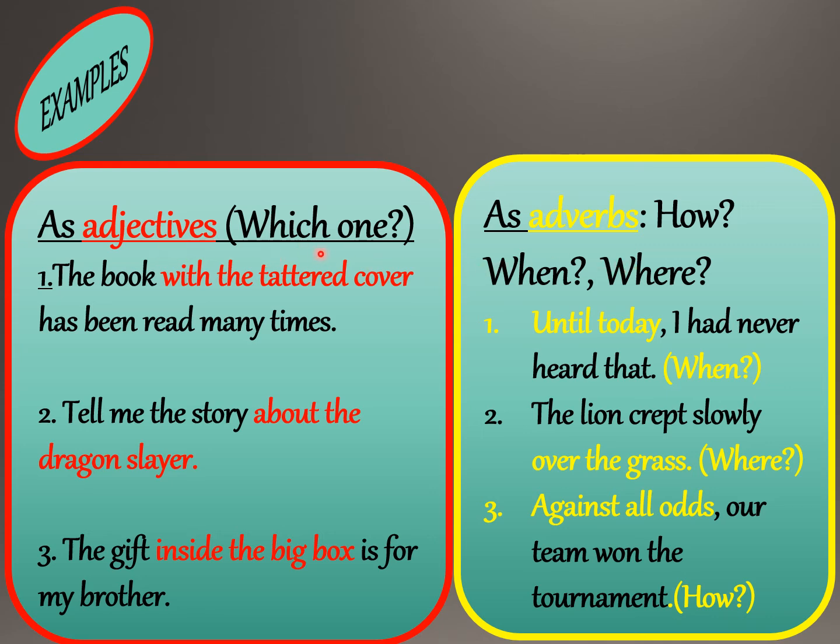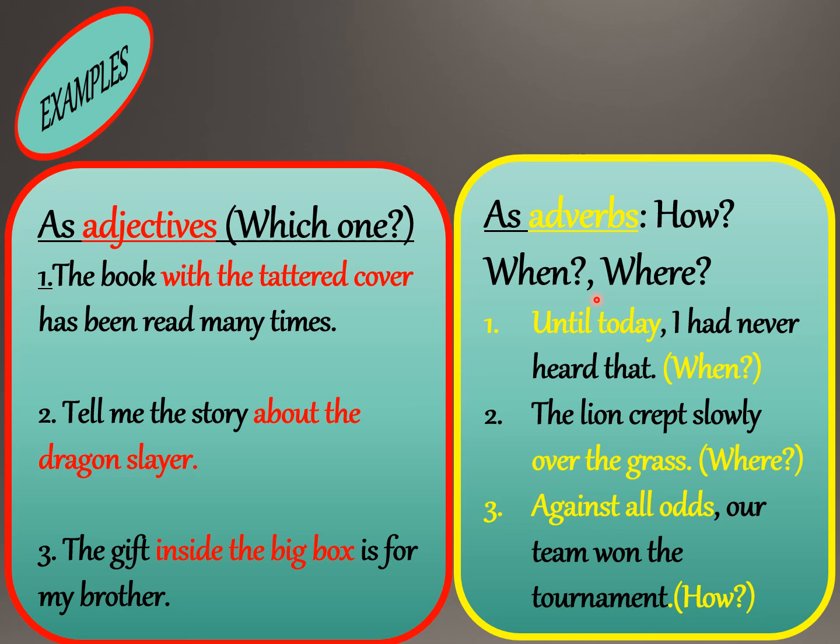Now here are a few examples wherein the prepositional phrase acts as an adjective and as an adverb. As an adjective, it's going to answer the question, which one? The book with the tattered cover has been read many times. Which one? Which book? With the tattered cover. And it is beginning with a preposition, but here it is acting as an adjective. Number 2, tell me the story about the dragon slayer. Which one? Which story? About the dragon slayer. Though it is a prepositional phrase, it is acting as an adjective. The gift inside the big box is for my brother. Inside is a preposition, so these highlighted words in red are acting as a prepositional phrase but also as an adjective.